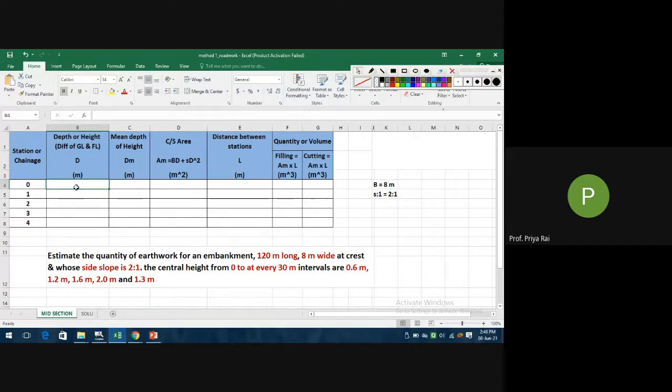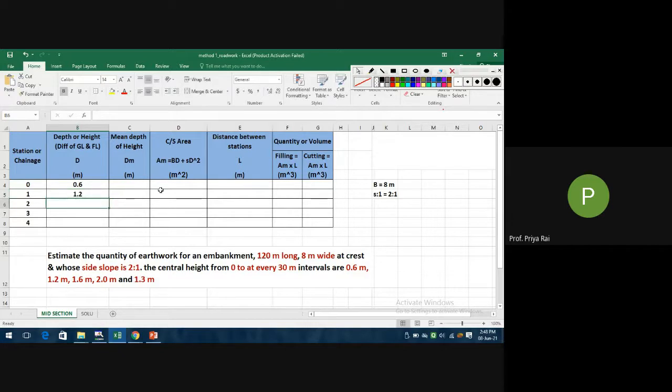What is the value of D at 0 chainage, in meter? 0.6 meter. The value at the first chainage is 1.2.